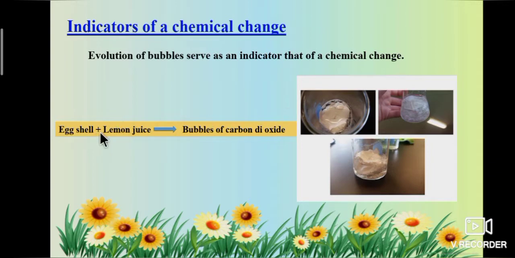So, eggshell reacts with the lemon juice to produce bubbles of carbon dioxide. It is a chemical change. So, evolution of bubbles serves as an indicator of a chemical change.